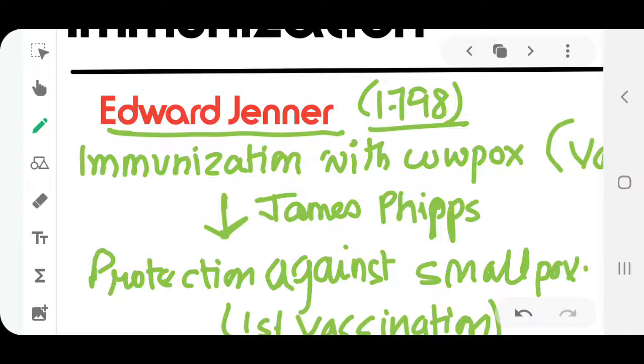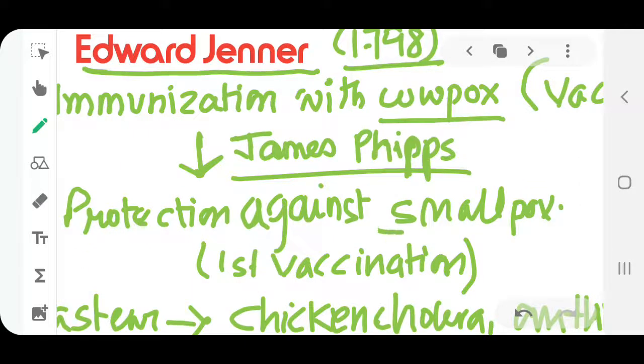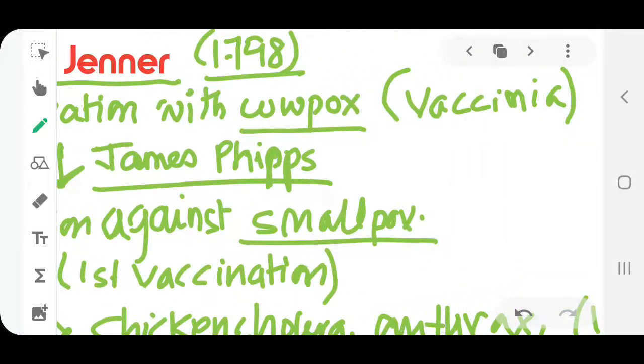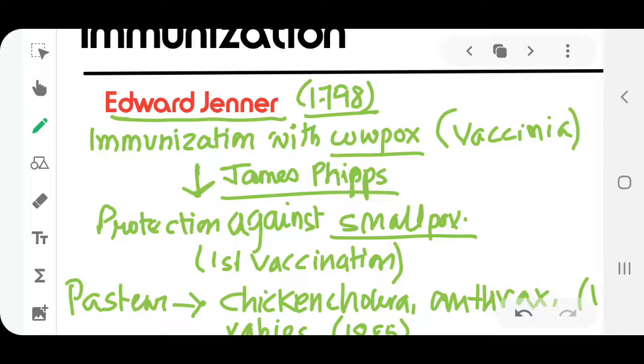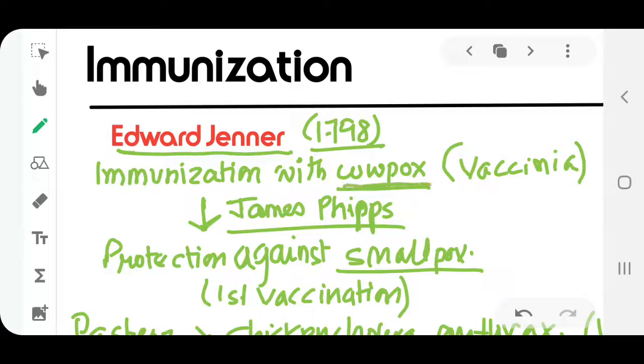What he did was he immunized a boy called James Phipps, who was an 8-year-old boy, with cowpox. And when he immunized him with cowpox, he got protection against smallpox. The cowpox virus or anything, whatever it was, was not known to them. As of now we know it, but then it was not known. So initially they understood that this particular thing, this cowpox, gave them protection against smallpox also.